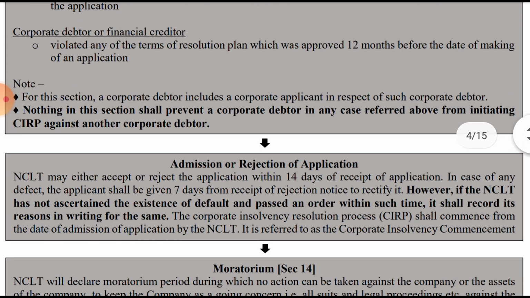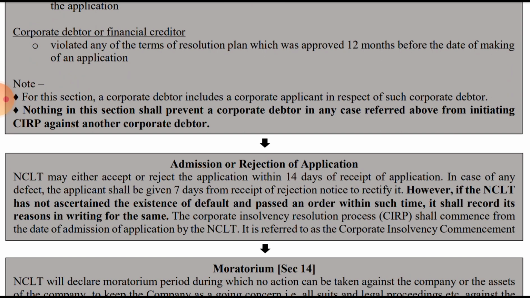Then, admission or rejection of an application. NCLT may either accept or reject the application within 14 days of receipt of the application. In case of any defect, for instance, if the applicant, the one who is making the application, has a defect, the applicant shall be given 7 days from the receipt of the rejection notice to rectify it. So within 14 days they will accept or reject. If they have rejected, then from the date we receive the notice, we get 7 days to rectify the defect.